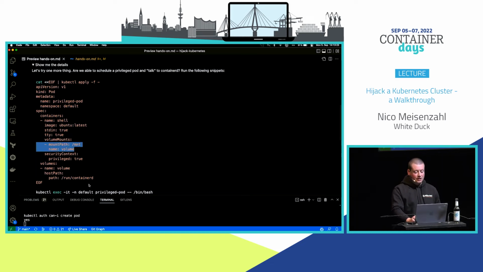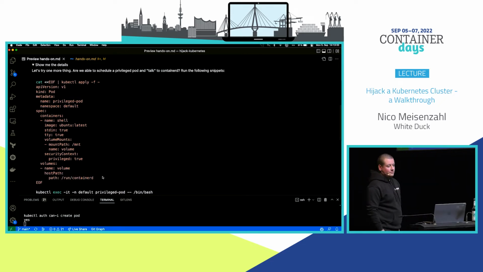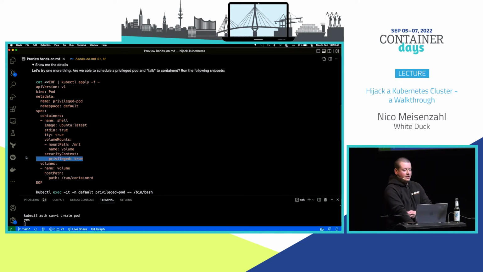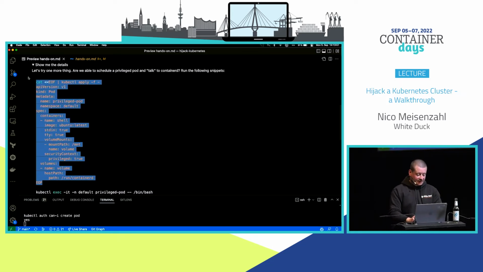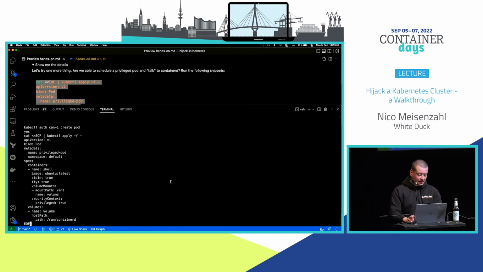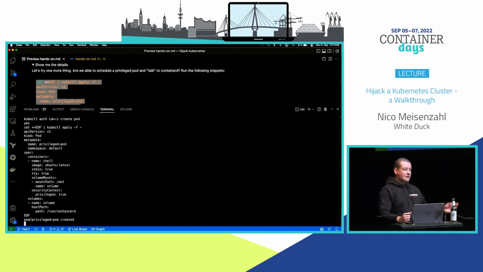And what we will mount will be a host path. So we'll try to mount the daemon socket of ContainerD. So if we are able to do so, we basically have the daemon mounted in our pod, and then can talk to the ContainerD instance running on the node. And to have an easier life later, we also try to run it with privileged access rights to have even more options to talk to the node later. But we do not use it at the moment. So let's see if we're able to mount the host file system here. Looks good. So it looks like there are no policies or anything in the cluster, so we can just mount that one here.